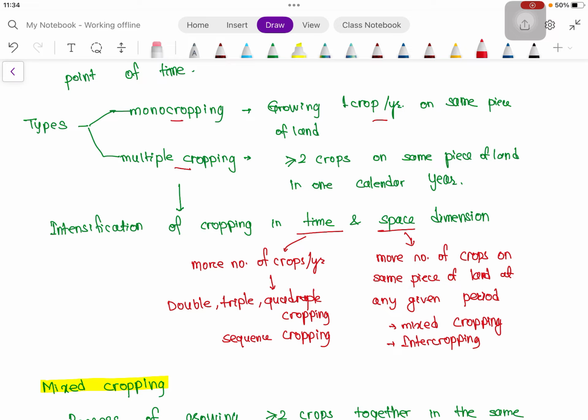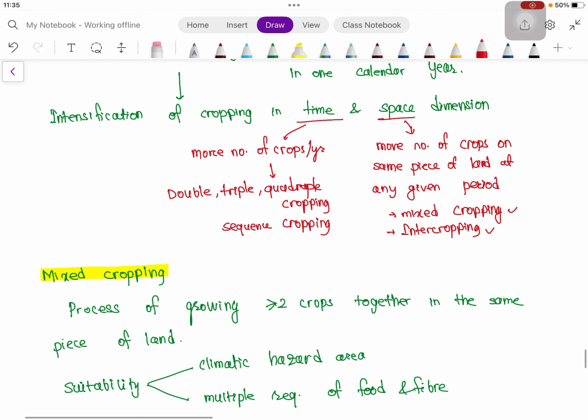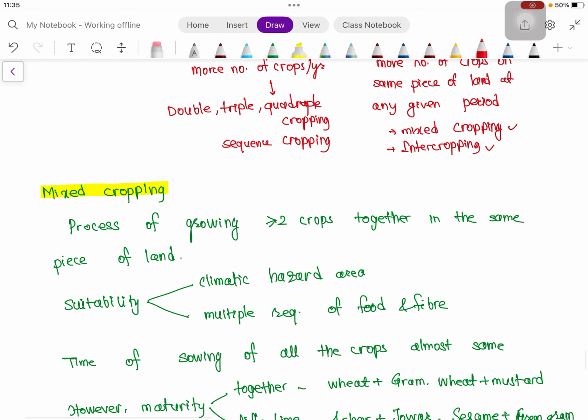And in case of space dimension, at a given point of time, we are using the same piece of land and growing more number of crops, that is mixed cropping or intercropping. Coming to mixed cropping, this is a process of growing two or more crops together in the same piece of land.